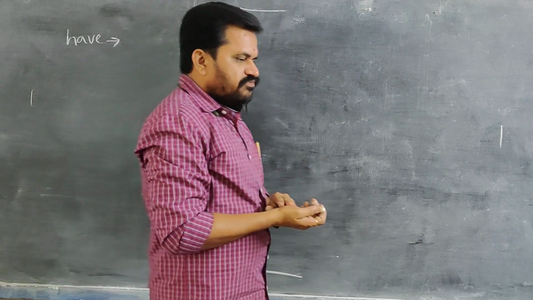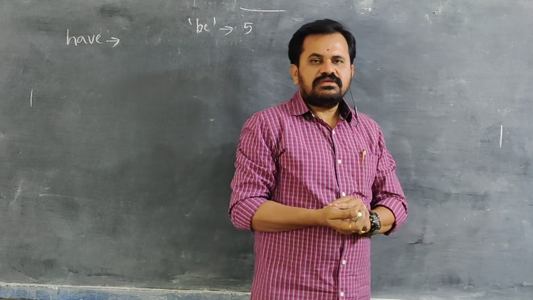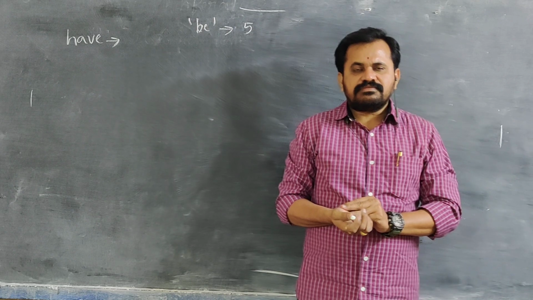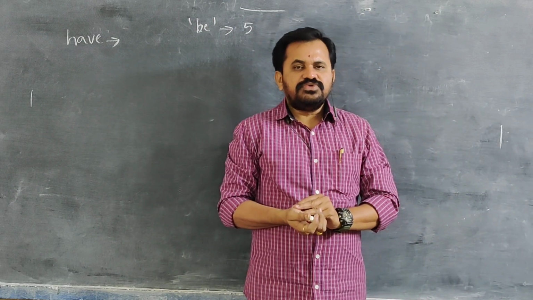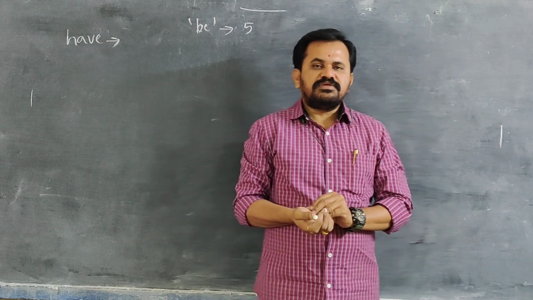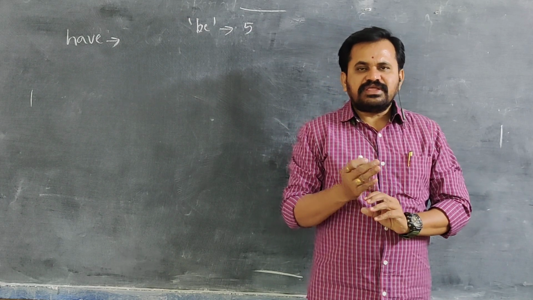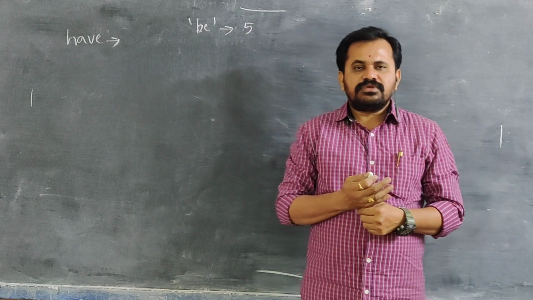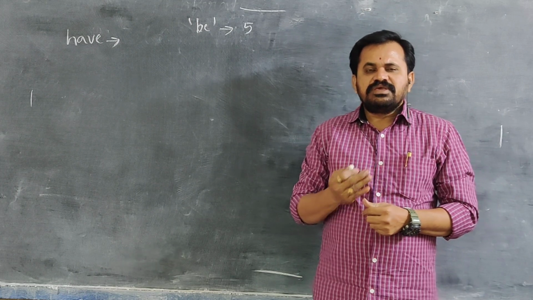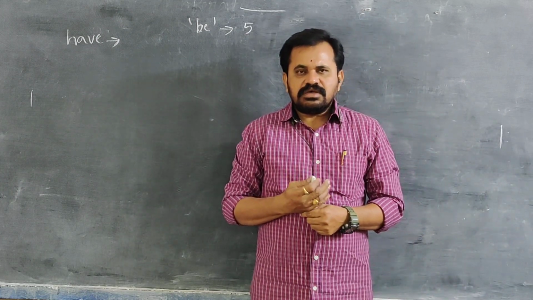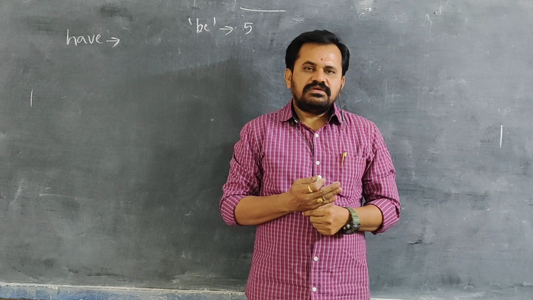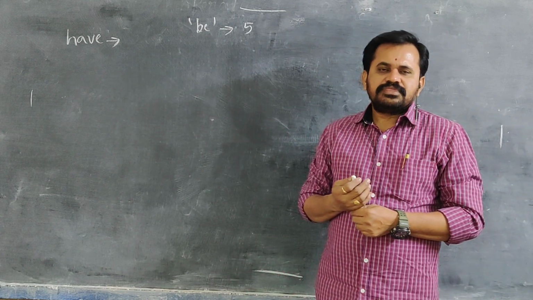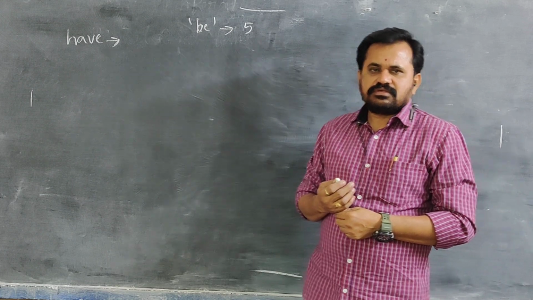Already I said, if we use V3, that sentence becomes passive voice sentence. If we use V4, that sentence becomes continuous. After is, are, am, if we use V4, that becomes present continuous tense. After was, were, if we use V4, that sentence becomes past continuous tense.